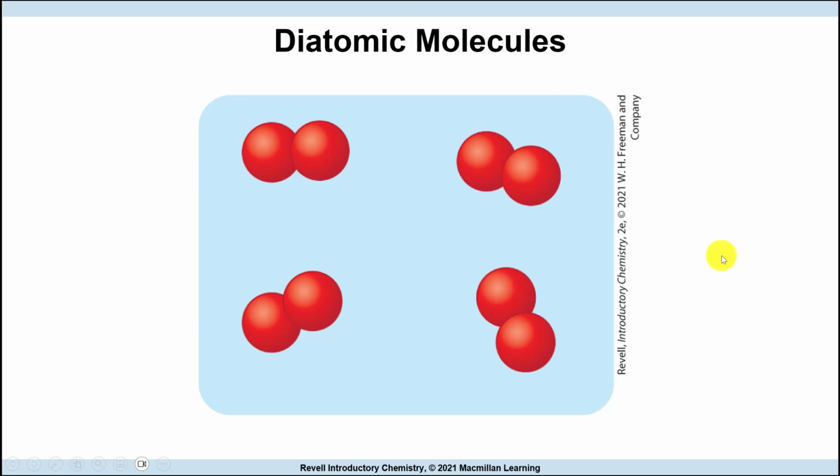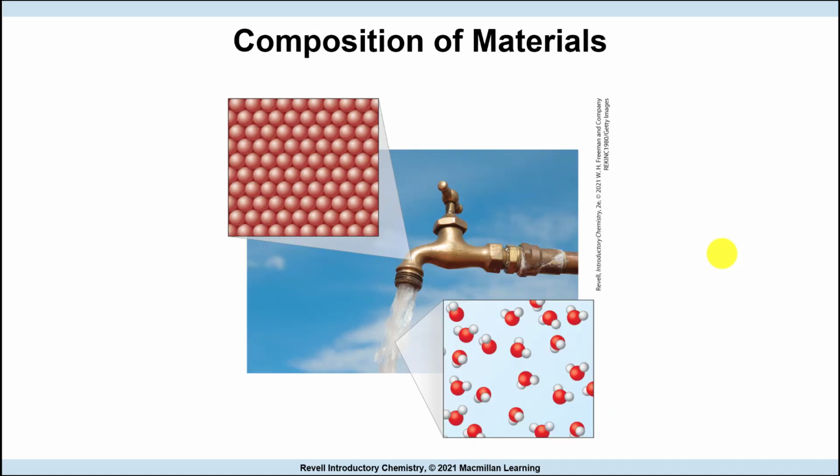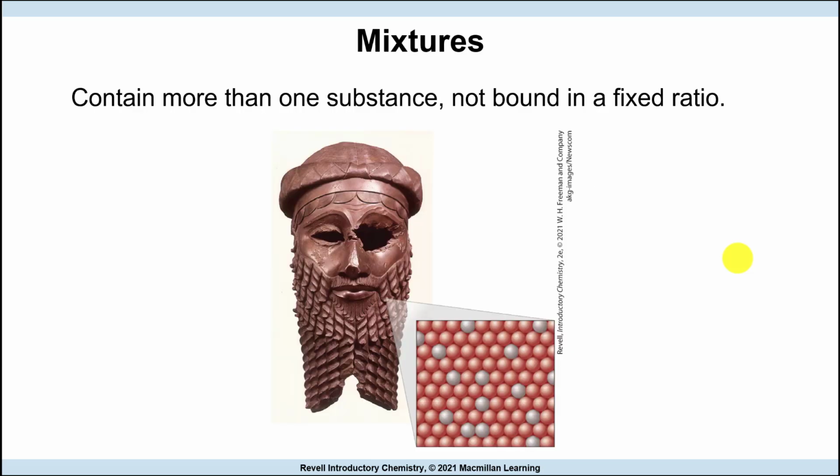An example here would be oxygen. Oxygen is made of two atoms of oxygen that are attached together. They're always moving together. So in the composition of material, some elements naturally exist as diatomic, like oxygen, nitrogen, hydrogen, chlorine, fluorine. They exist naturally that way.